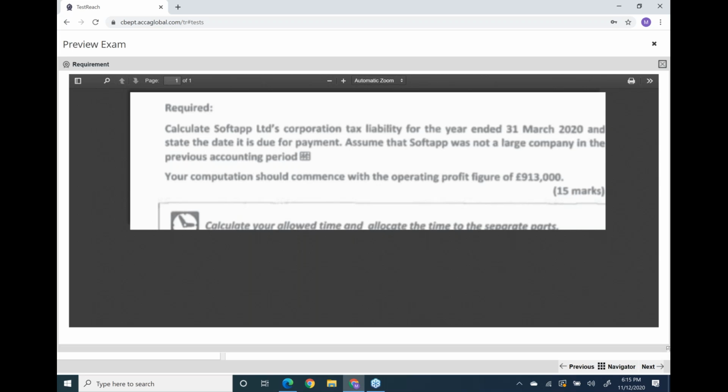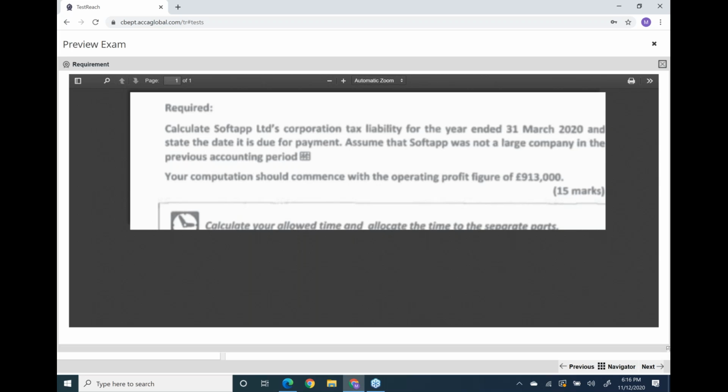One good news, it's ready made. Assume that Softapp was not a large company in the previous accounting period. Wow, that means this company was not a large company in the last accounting period. And even if it is a large company now, this company will still get exemption from instalments. I just taught you this topic recently, this exemption topic.